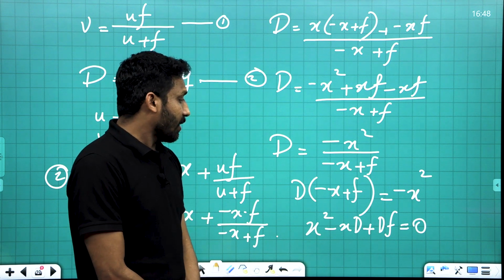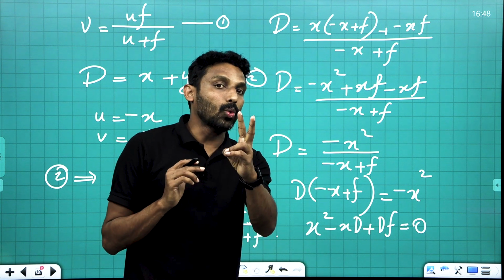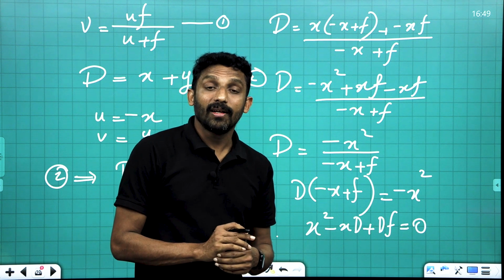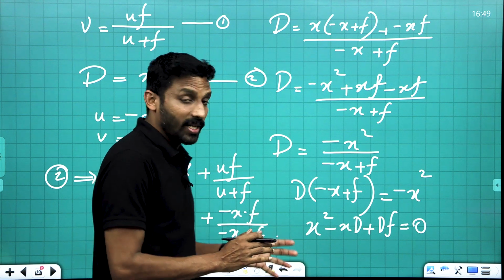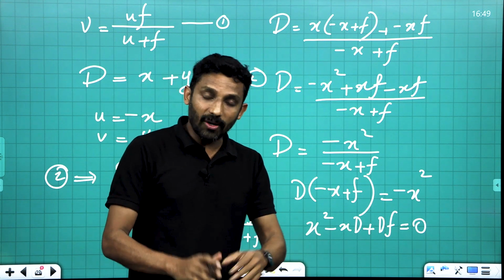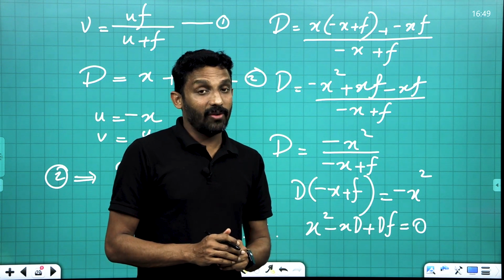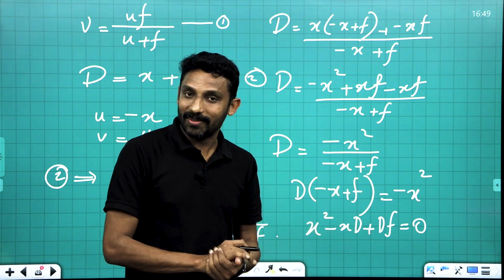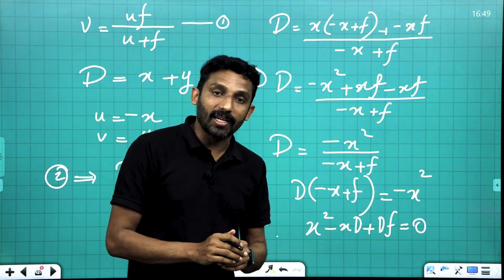When the determinant is greater than 0, we get 2 solutions. When the determinant is 0, we get 1 solution. When the determinant is less than 0, there is no solution for x. As per the question, no position is found means the determinant is less than 0.